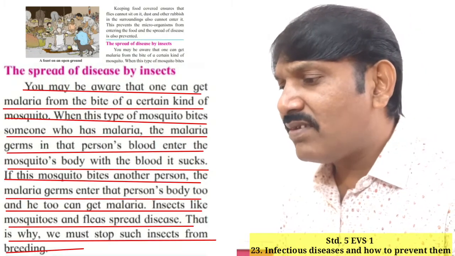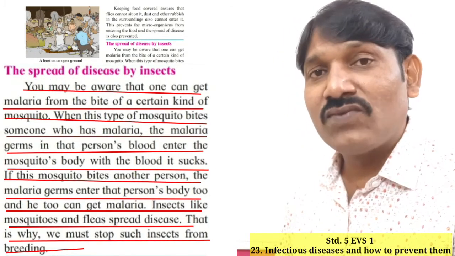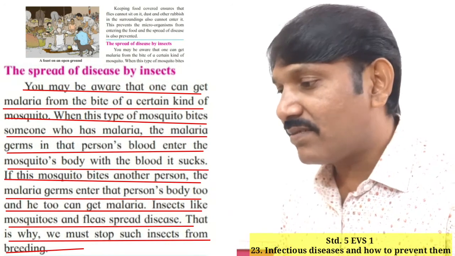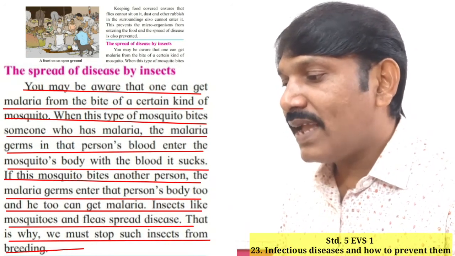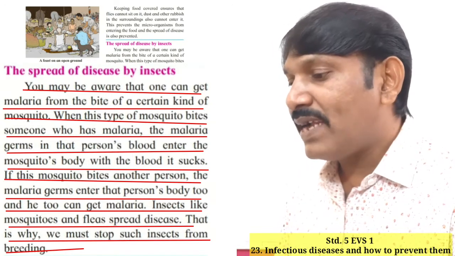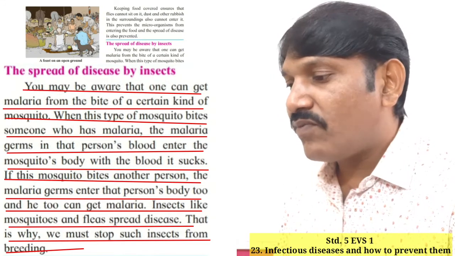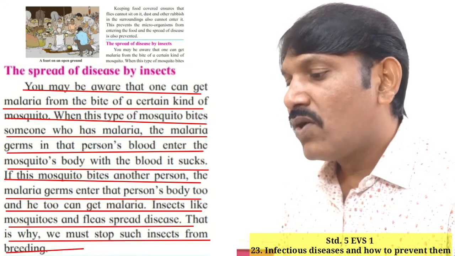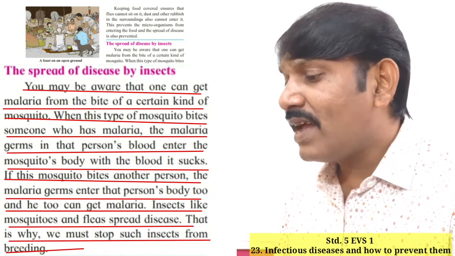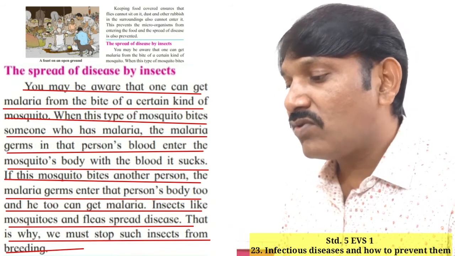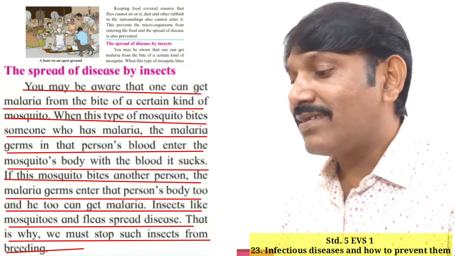The spread of disease by insects. Now, students, we are going to study the spread of disease by insects. You may be aware that one can get malaria from the bite of a certain kind of mosquito. When this type of mosquito bites someone who has malaria, the malaria germs in that person's blood enter the mosquito's body with the blood it sucks.